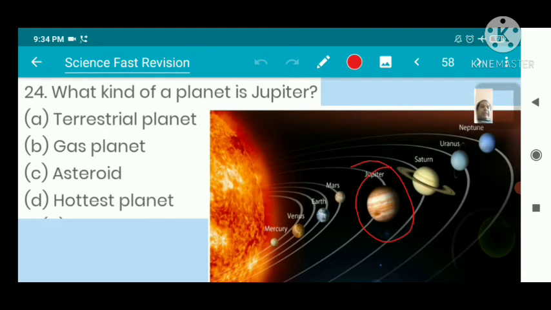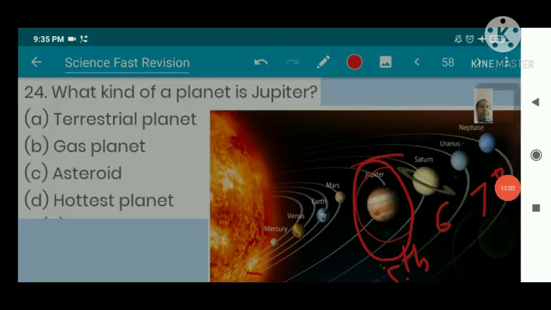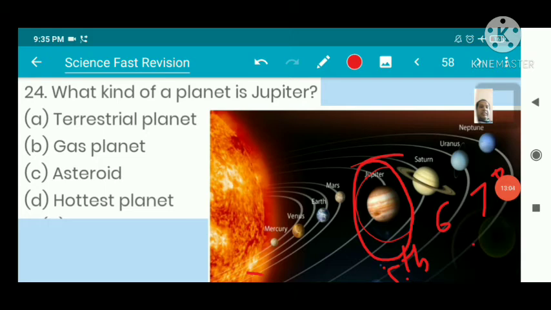What kind of planet is Jupiter? This is Jupiter, the fifth planet from the Sun. Saturn is sixth, Uranus is seventh, and Neptune is eighth. Sorry, this is the fifth planet and the sixth planet is Saturn. What kind of planet is Jupiter? Gas planet. Our answer is B.